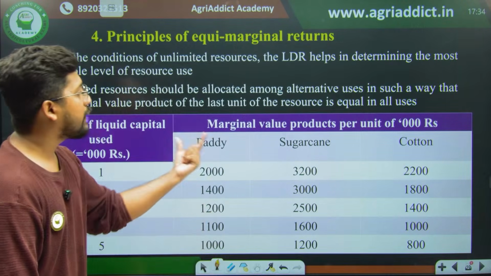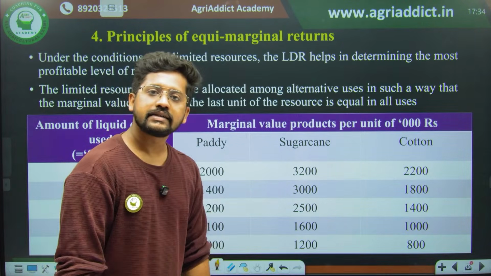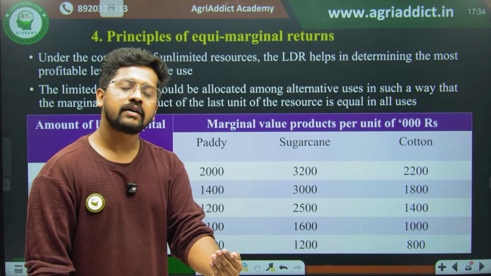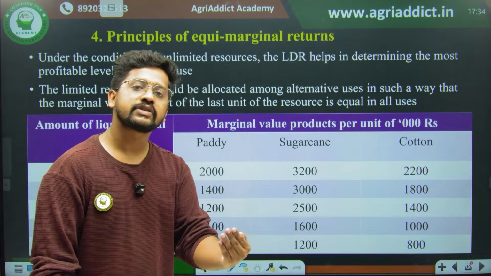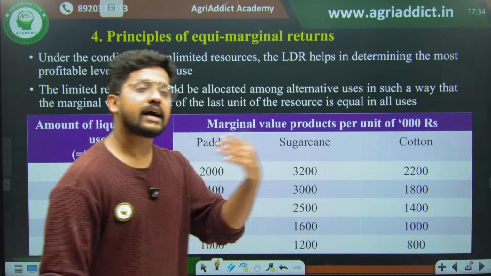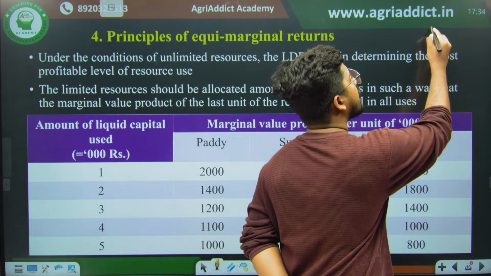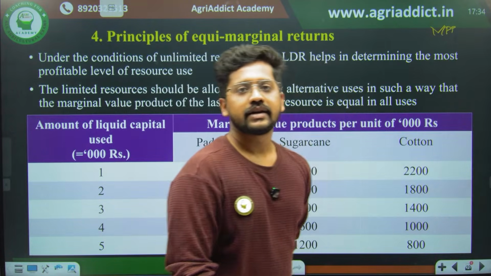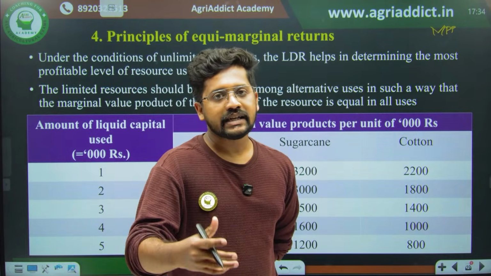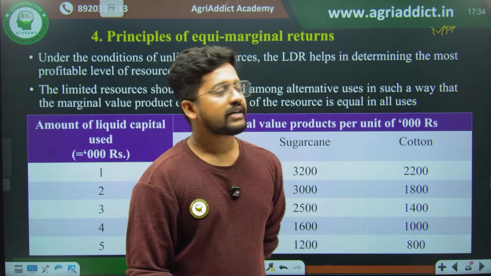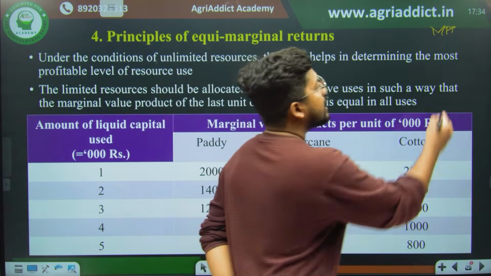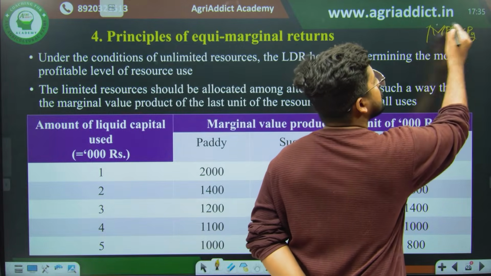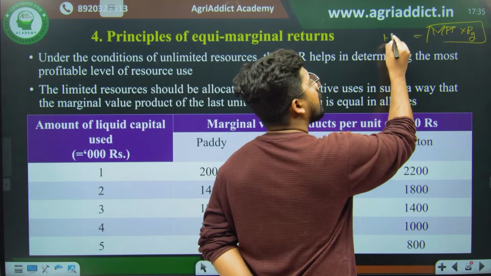So how is the marginal value product generated? I increase my input usage by 1 unit, so I get additional output, which is none other than your marginal physical product. The marginal physical product is the additional production created. The marginal physical product multiplied by the price of the product, Py, is your MVP, marginal value product.